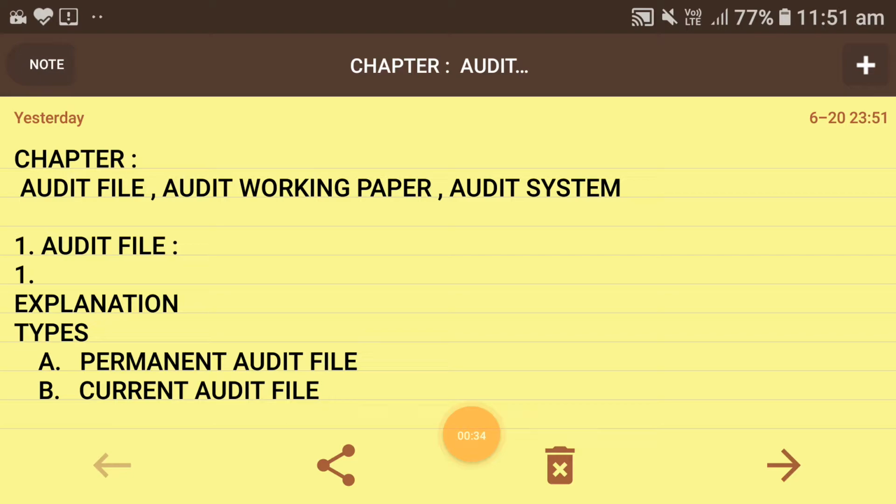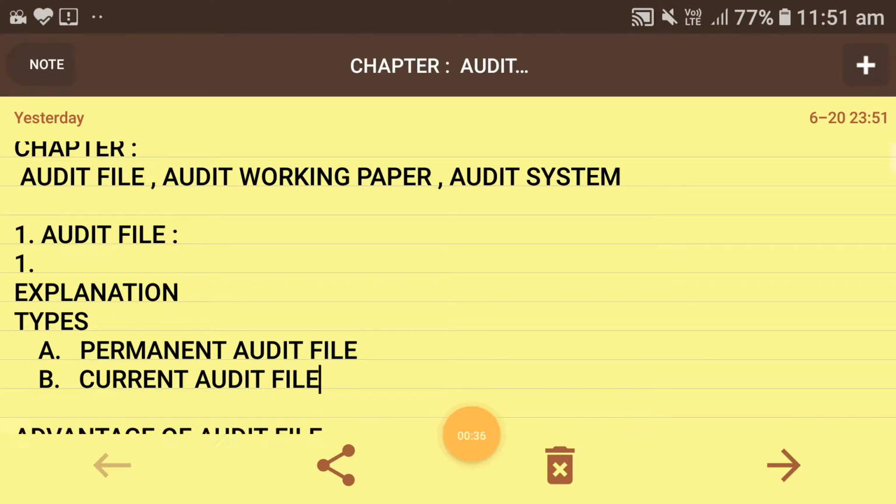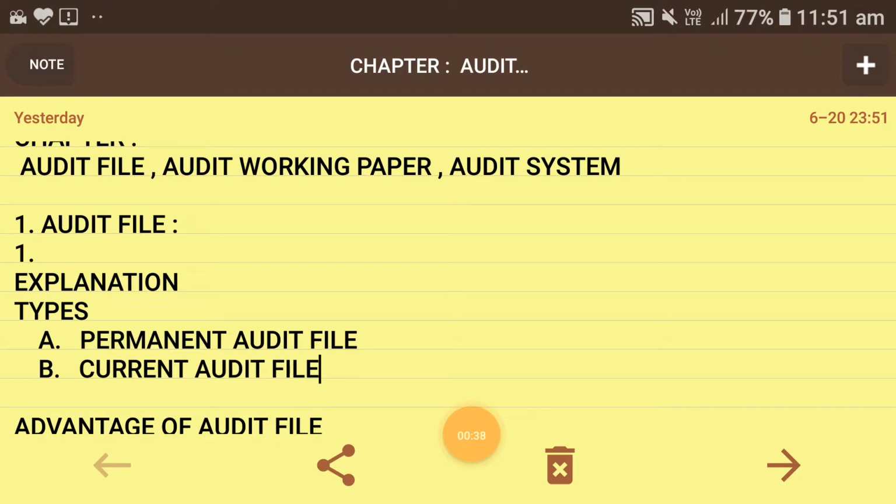In audit file, you are seeing on the screen that the first point is explanations. We need to consider what the audit file is. As far as the explanation of audit file is concerned, an auditor has to keep all the records of information of audit of each and every concern audited by him.